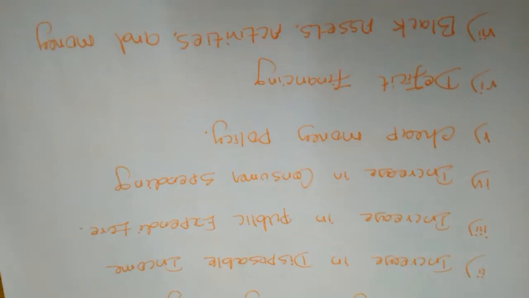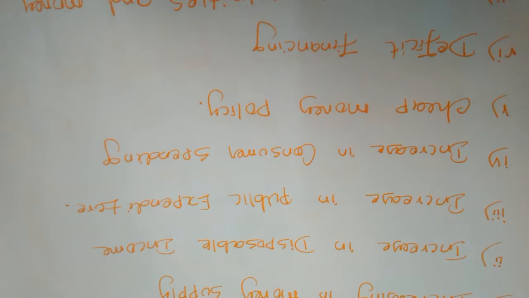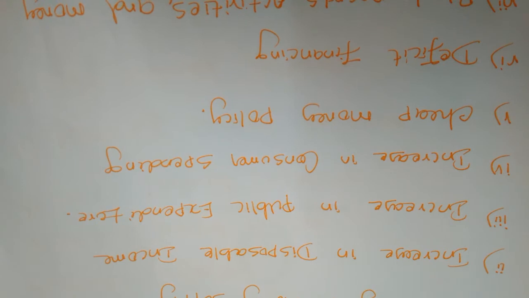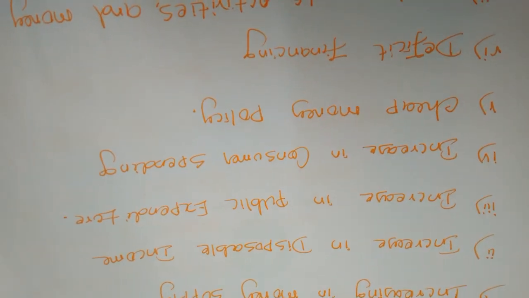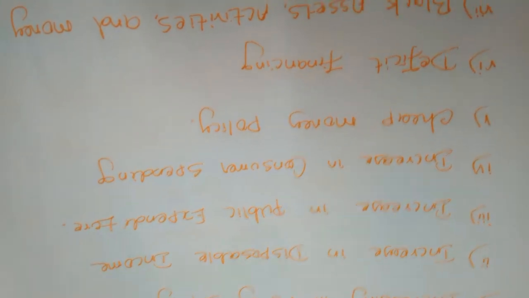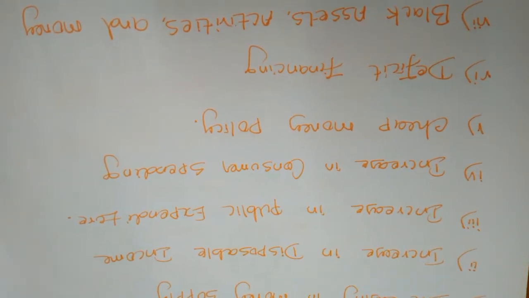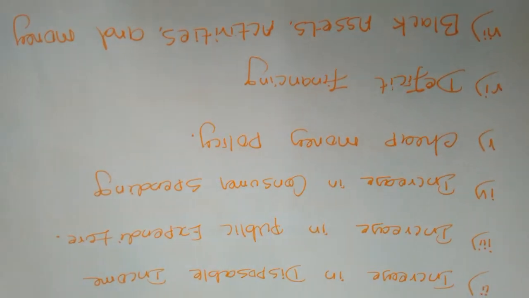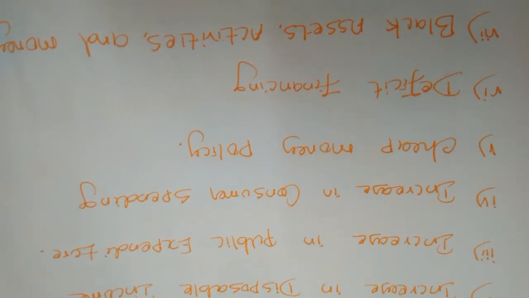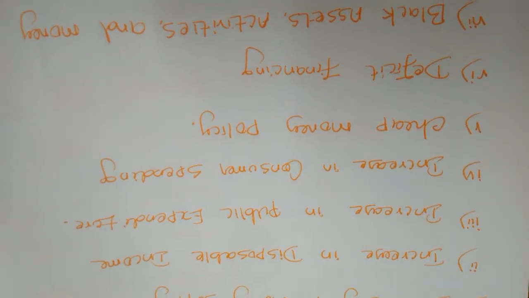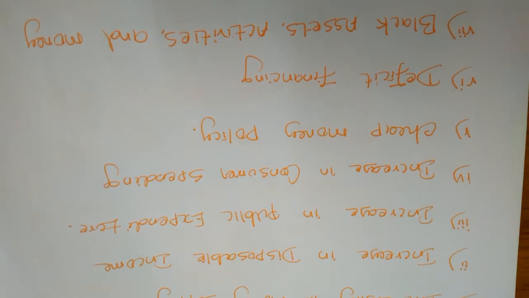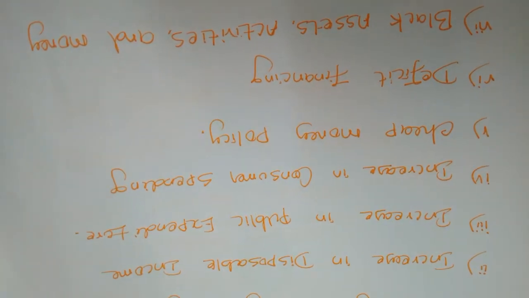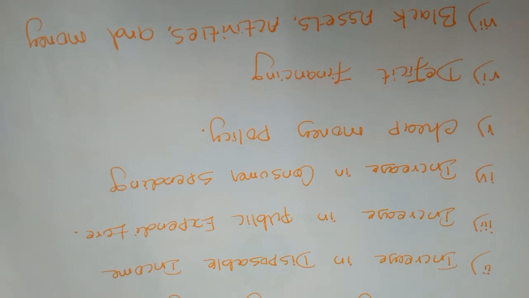Next, increase in consumer spending. This is the normal amount for the consumer to consume commodities. The consumer spending amount is increased by the hire purchase system and the installment system provided by business organizations. If we do not have the possibility to buy a commodity in one time payment, we won't consume it, right?